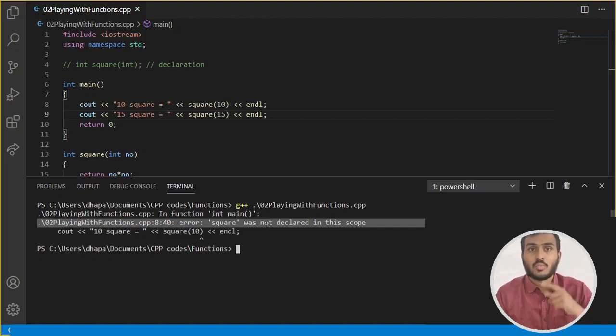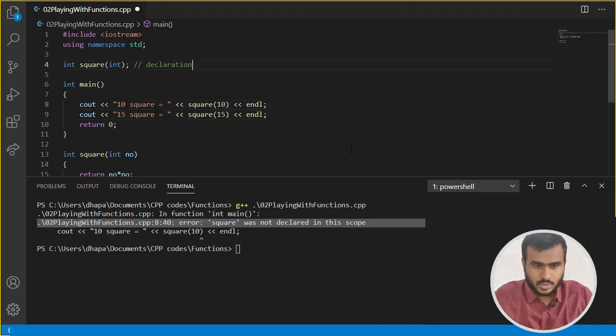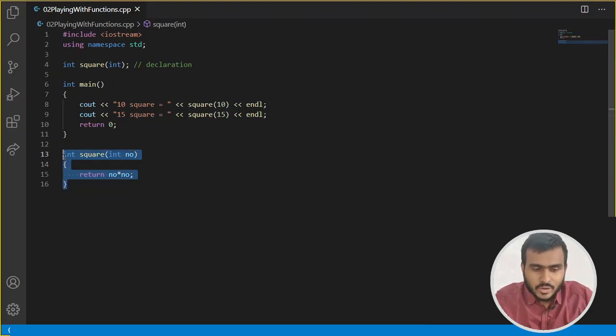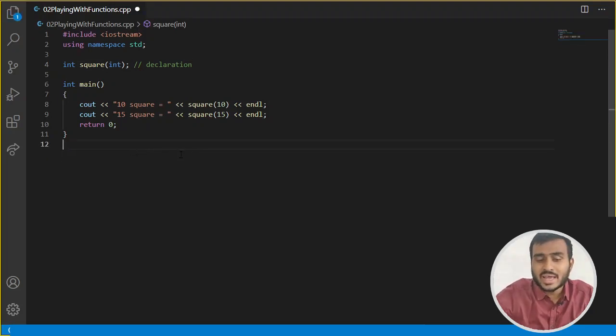Alright, so what we have learned so far is that if we are directly defining a function before the function call, then in that case declaration is not mandatory. But if you are defining a function after the function call, in that case declaration needs to be there. So this declaration is mandatory. Now let's quickly see, can we define this function inside the main function?